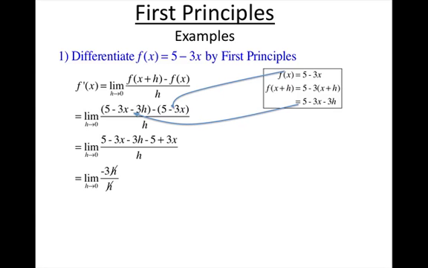So the limit as h approaches 0 of minus 3, well, there's not even an h there, so it doesn't matter if h approaches 0. The derivative is simply minus 3. So in other words, the derivative of f of x equals 5 minus 3x is equal to minus 3. The derivative of that is minus 3. And that's how the process works.